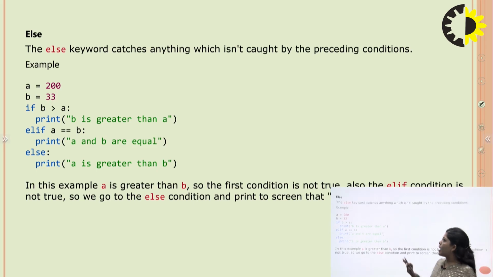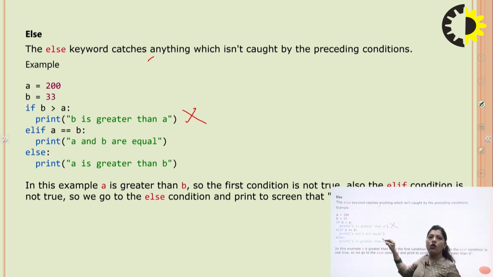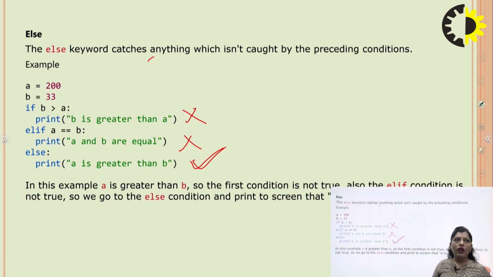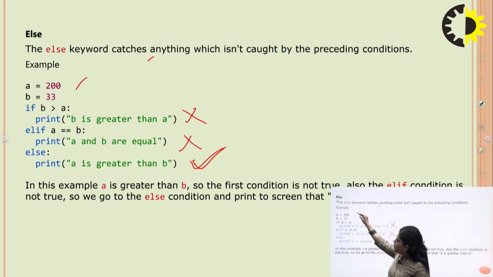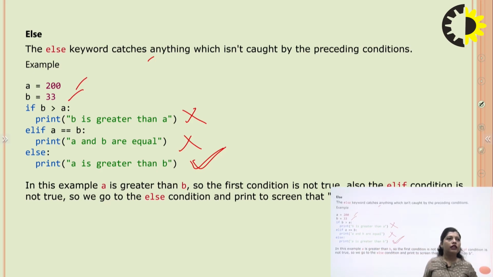Another keyword is the else keyword. The else keyword catches anything which is not caught by the previous conditions. For example, if this condition is not true and this condition is not true, we go for the third condition. For example, the value of a is 200 and the value of b is 33.